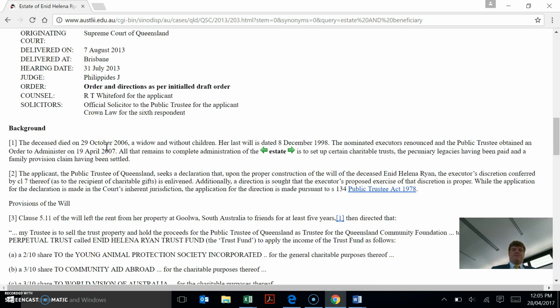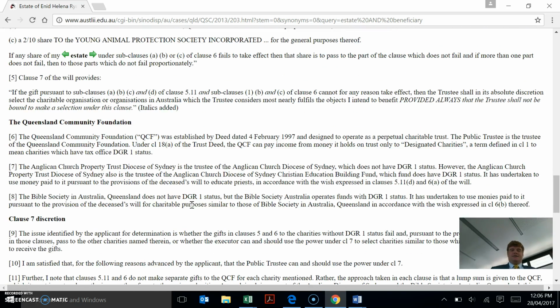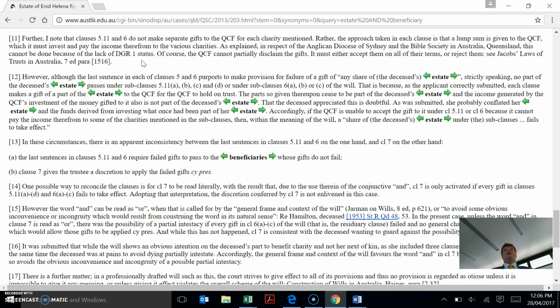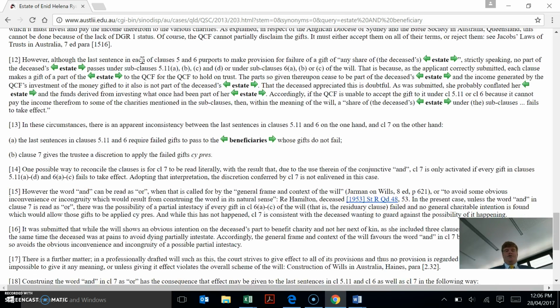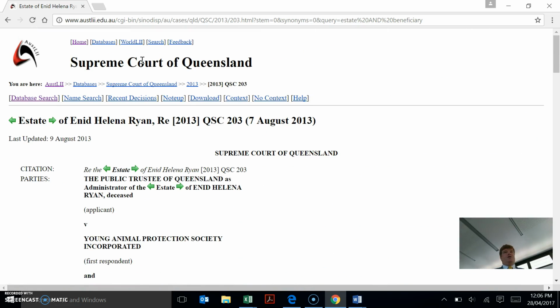So it talks about someone passing away in 2006, a widow without children. The 8th of December is the will. It looks at a number of charities and their right to assets. So that could have some relevance for the article. What you tend to do when you search is you have to go through quite a lot to find something useful. There's a lot of information. There's a lot of cases that won't have anything that is relevant.